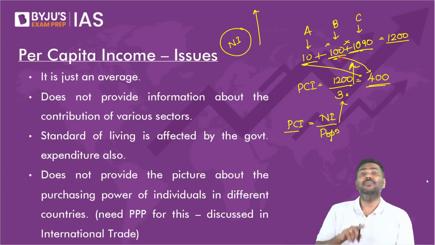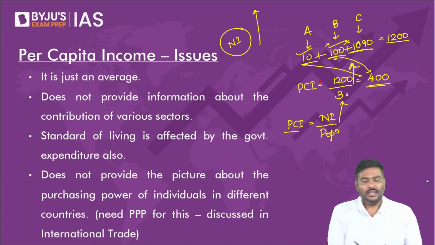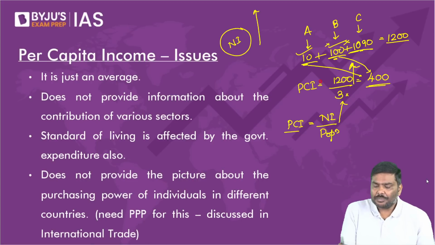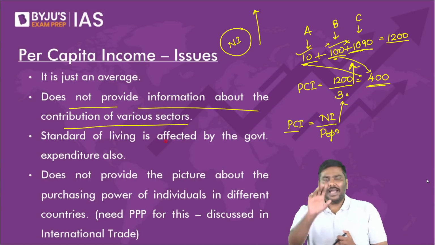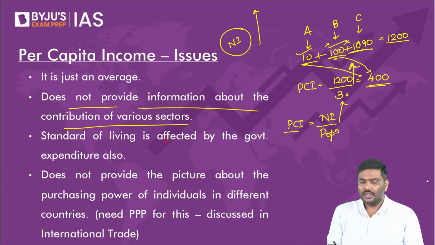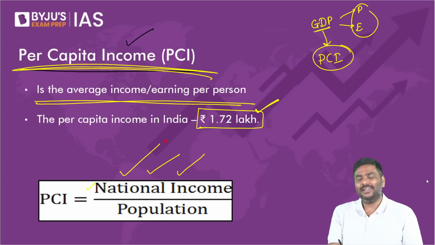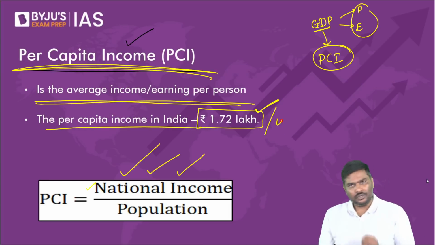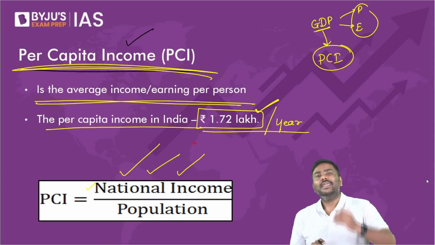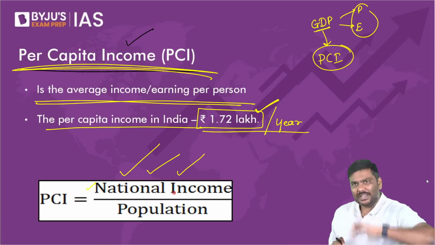But please understand, there are certain problems even with per capita income. Basically, it doesn't reflect wealth inequality. It doesn't reflect the income inequality present in the economy. Second, information about various sectoral contributions. I'll give you some data. Have a look at this.